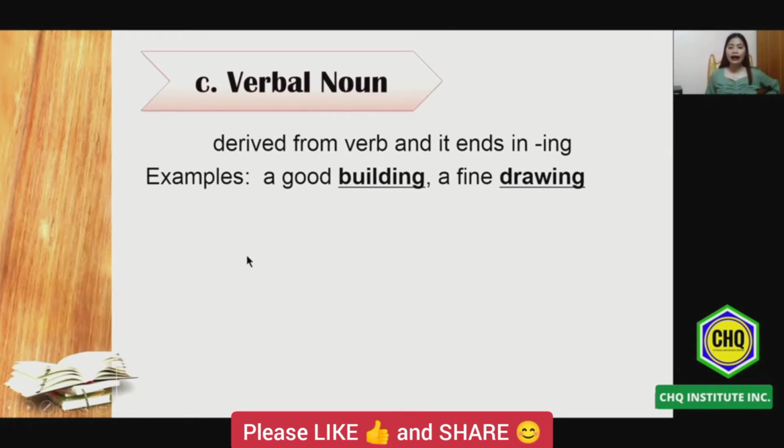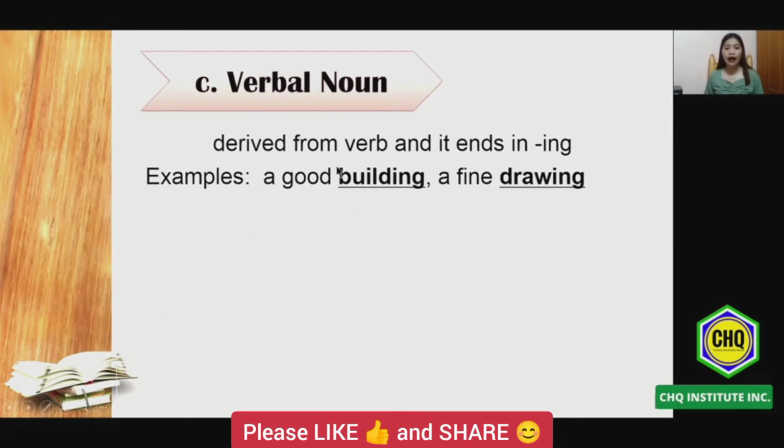Say for example, a good building and a fine drawing. So in our example, makikita natin na ang ating verbal noun ay itong building followed by the adjective. Good is an adjective. Fine is an adjective. So I use this example para ipakita na ang verbal noun, it can be modified by an adjective. But it doesn't get modified by a verb, adverb, and so on.